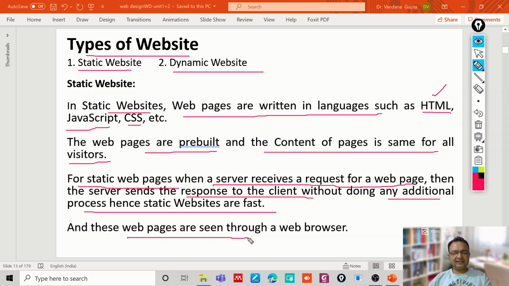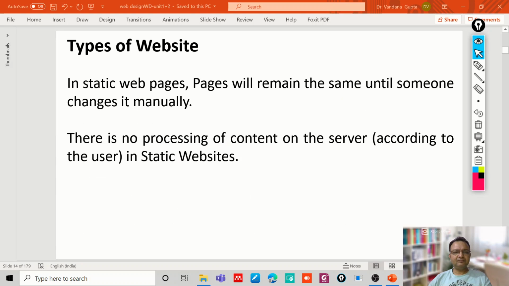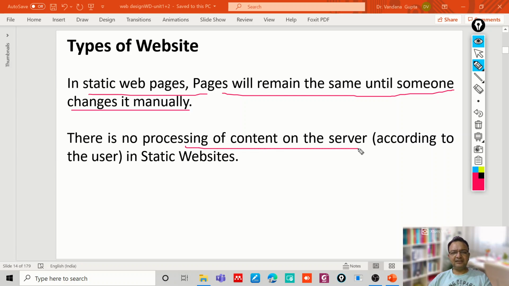And these web pages can be easily interpreted by a web browser. So there are different web browsers. You can use different web browsers to open the web pages. In a static web page, the content will remain the same until someone changes the HTML document. And we know that there is no processing of the HTML document on the server in static websites.